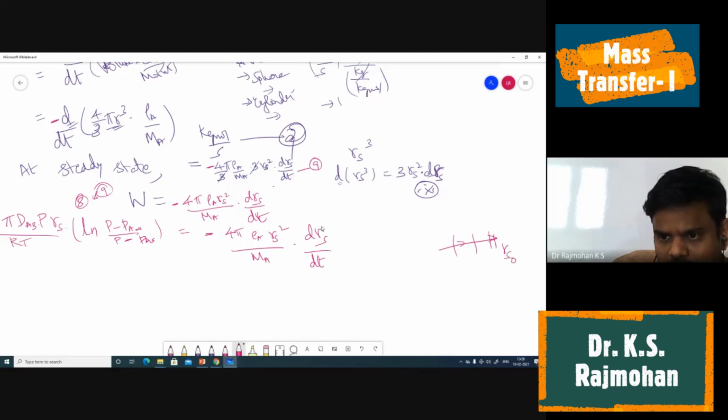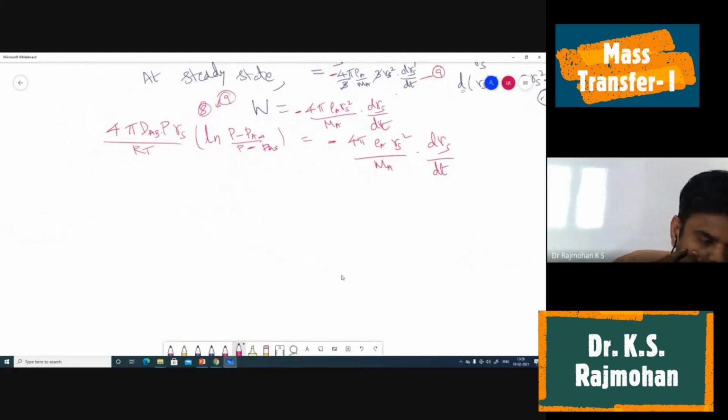So let me say rs naught, rs1, finally rs at any time. The spherical shape will keep decreasing in size, so we have to consider that. So this is what we have: minus 4 pi rho by m r square drs by dt.